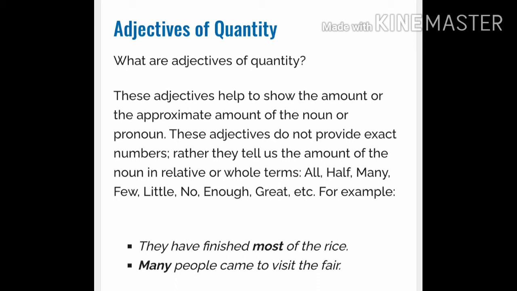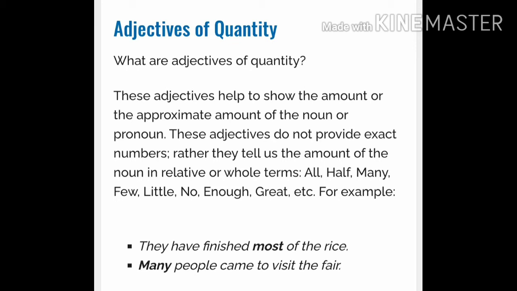In this sentence, most is an adjective of quantity because it gives the quantity of the rice. So, most is the adjective because it describes the noun. The noun is rice.